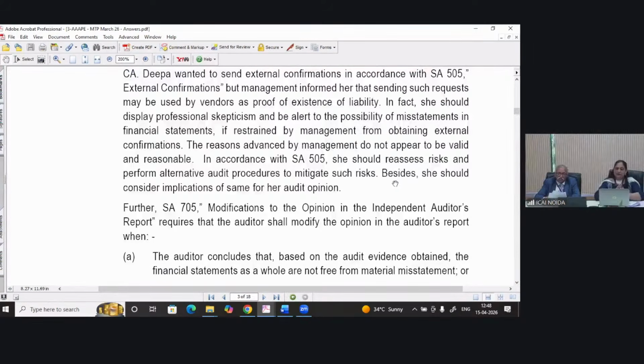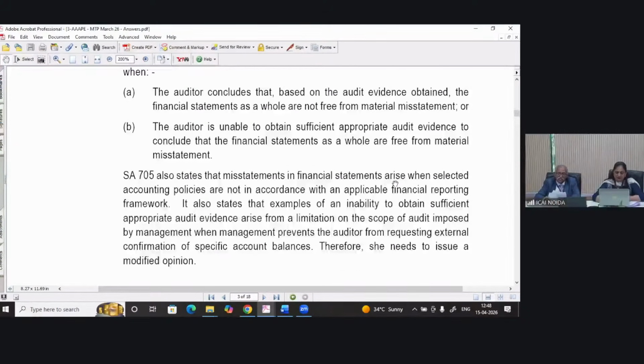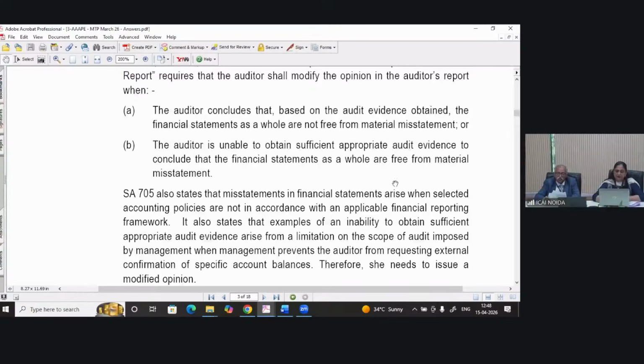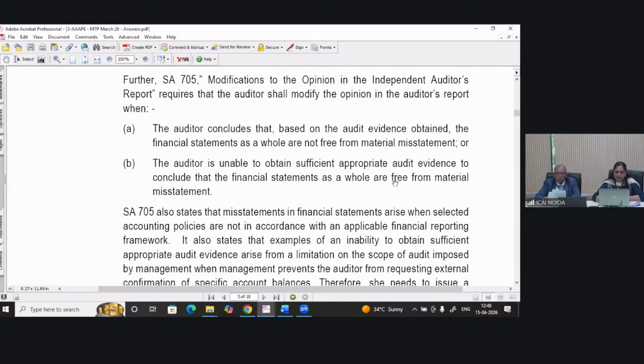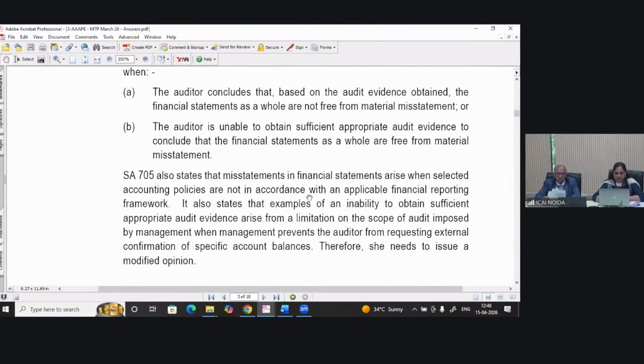So in fact, she should display professional skepticism and be alert to the possibility of misstatement in the financial statements. If restrained by management from obtaining external confirmations, the reasons advanced by the management do not appear to be valid and reasonable. In accordance with SA 505, she should reassess risk and perform alternative audit procedures to mitigate such risk.